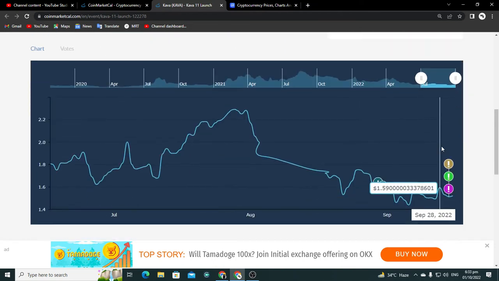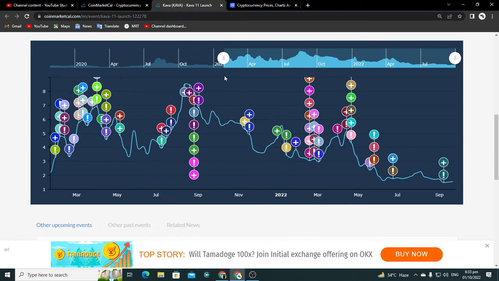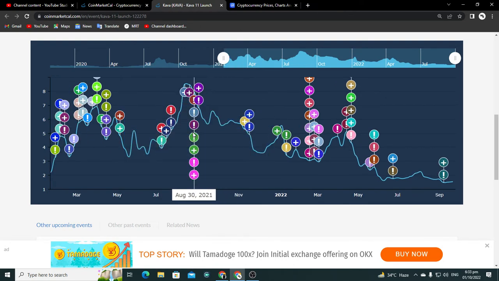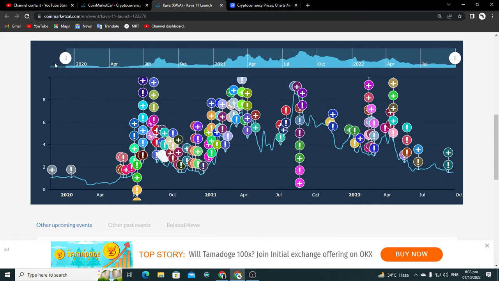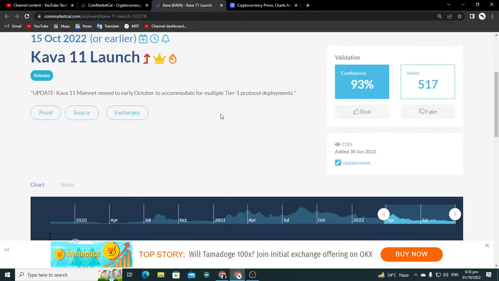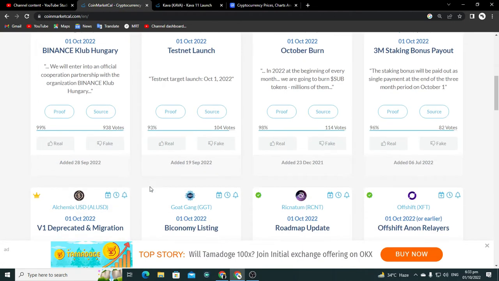And if you come to the chart, you can see there are a lot of events that happened earlier, and it will recall all of them. You can get the knowledge of recent events, you can get the knowledge of old events, every single event. You can find everything here. And not only Kava, let's go to a different one.